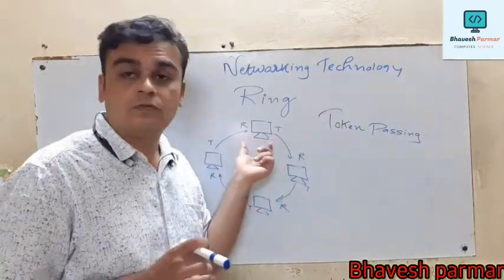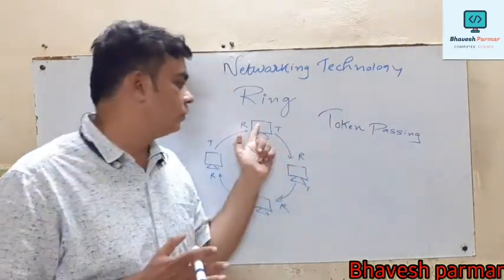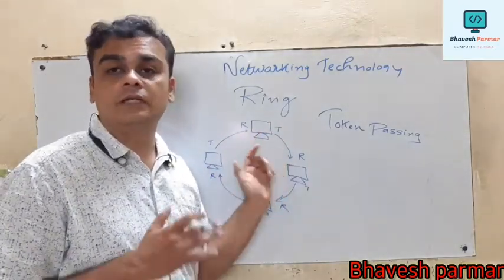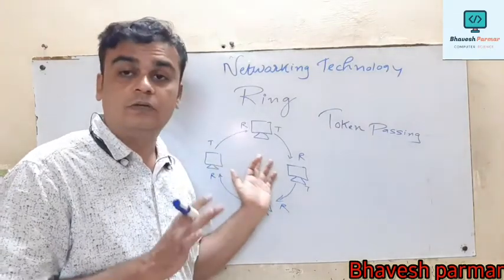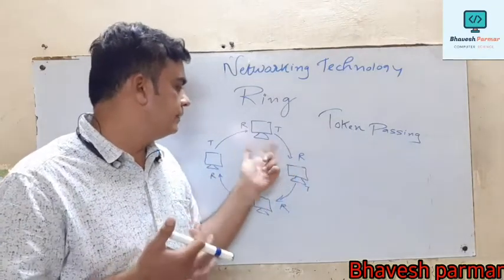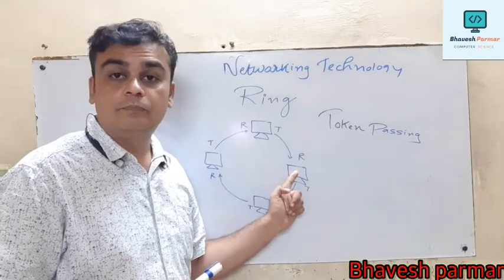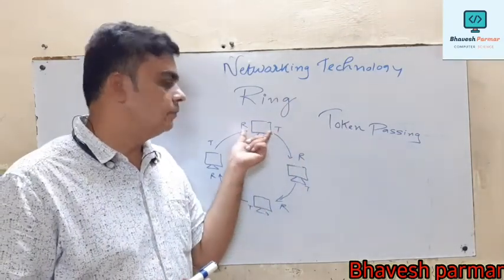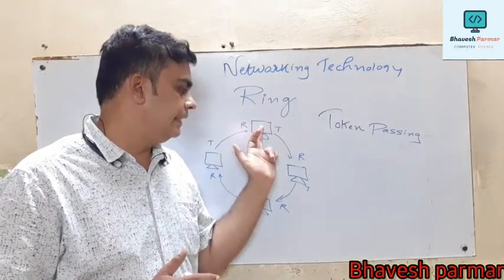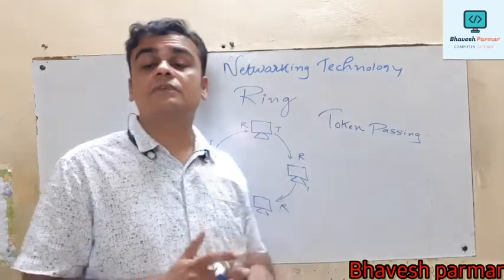If the computer has the token, it is an authority. So if this computer has the authority to transfer data, it can transfer the data to any other computer in a network, but only if that computer has a token. Let me take an example, guys. Suppose this is computer 1 and it transfers data to computer 2, and suppose computer 1 has the token. So it can transfer the data to this second computer.